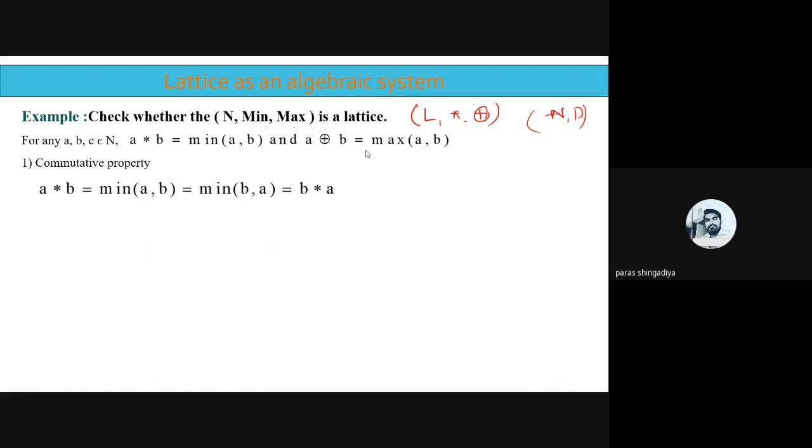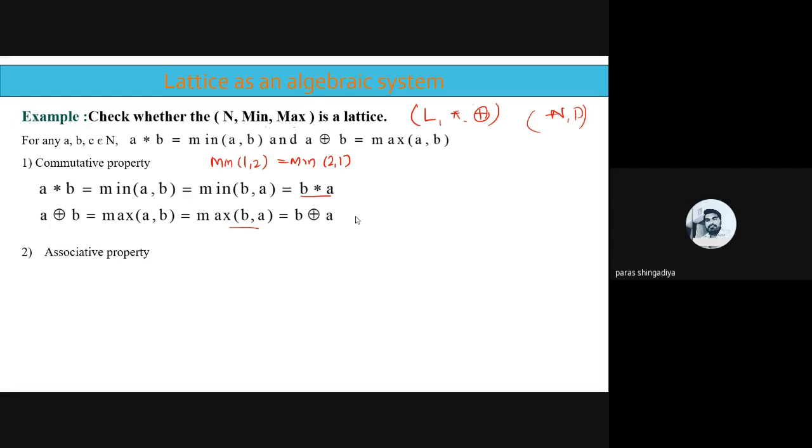So in commutative, A star B that is equal to minimum of AB. तो कोई भी दो वैल्यू आपके पास है, for example minimum of 1 2 is same as minimum of 2 1. ठीक है, आंसर तो सेम ही आएगा. So that is same as minimum of BA, and that is equal to B star A. ठीक है, and same for ring sum. A ring sum B is equal to maximum of AB, and maximum of AB is same as the maximum of BA, and that is B ring sum A. ठीक है, first property is true.